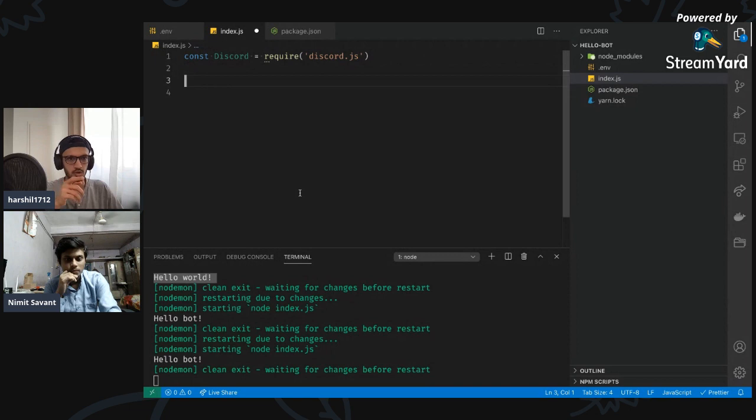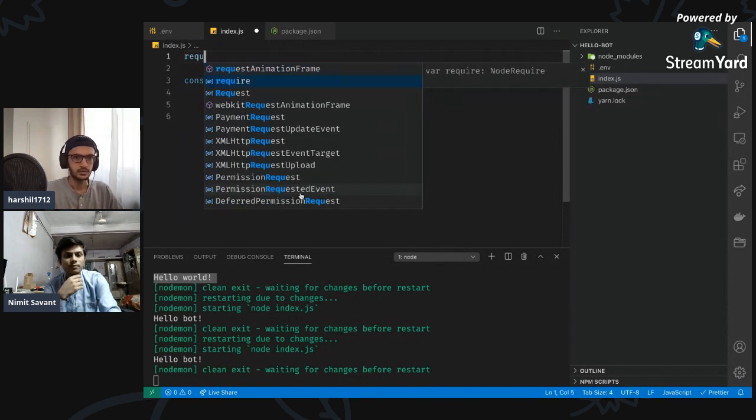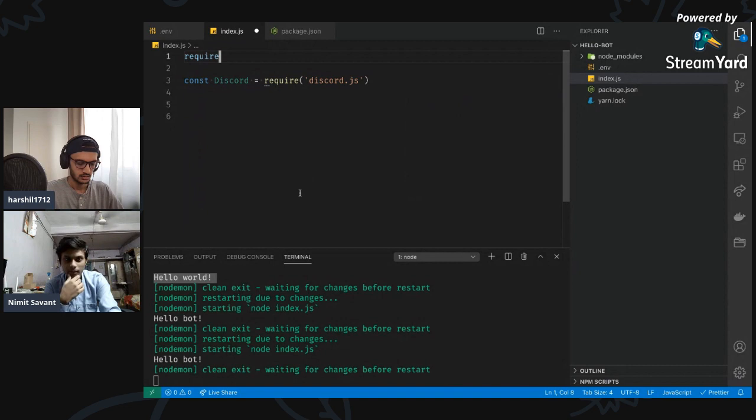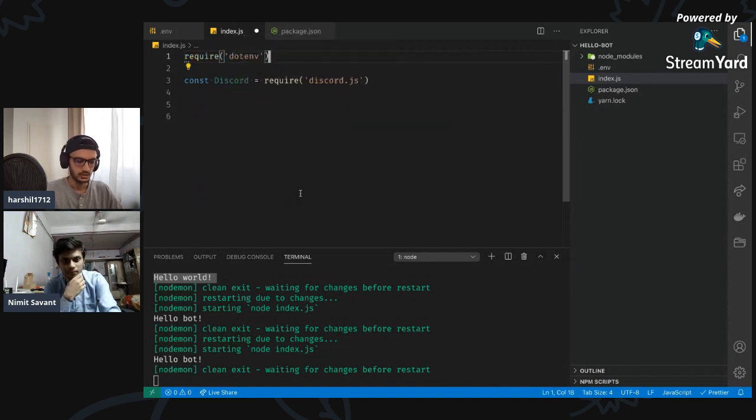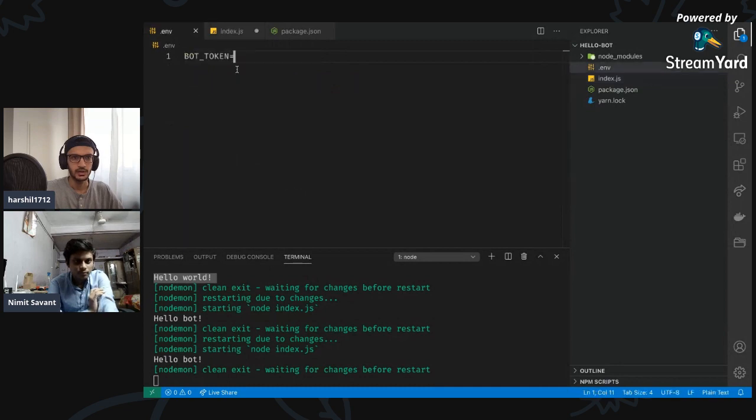Awesome. So we got discord.js. We also need .env, right? So this would be something like require dot env and then just configure it. And I think we need to pass empty parameters. I'm not sure. I don't think so. Let's see this. So I'm just gonna put some random values over here.